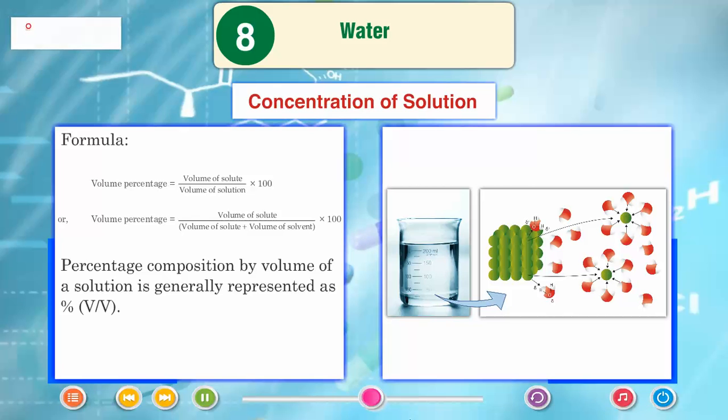Formula: volume percentage is volume of solute by volume of solution into 100, or volume percentage is volume of solute by volume of solute plus volume of solvent into 100. Percentage composition by volume of a solution is generally represented as percentage V by V.